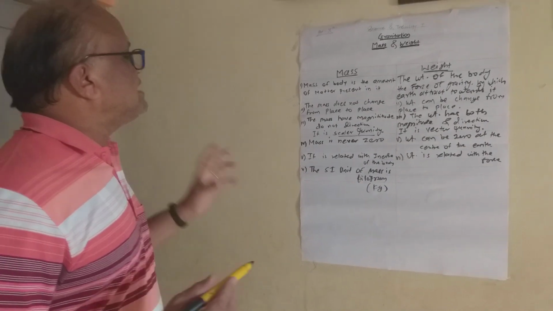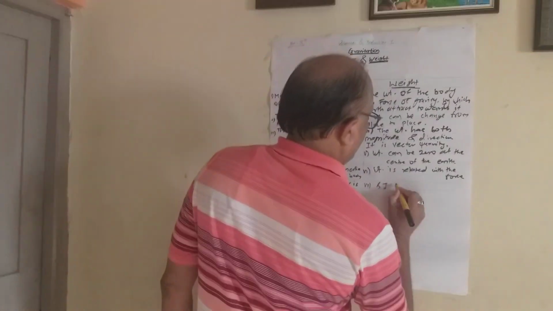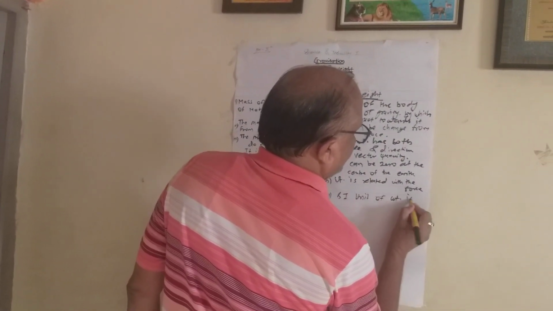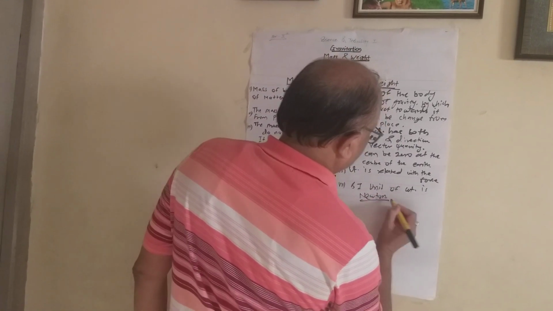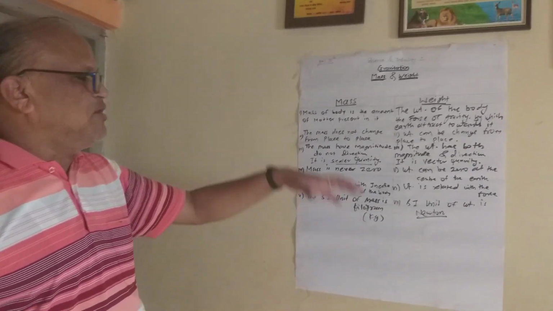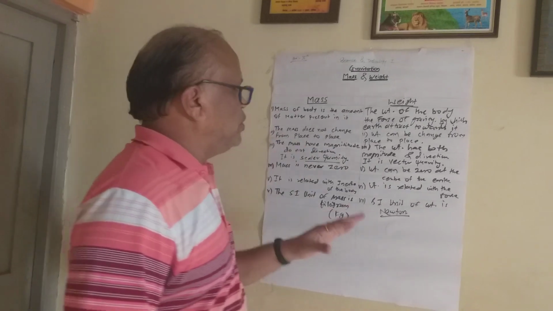Next is the SI unit of weight is Newton. Why? Because weight is related to the force, and the SI unit of the force is Newton. Ultimately, the SI unit of weight is also Newton.